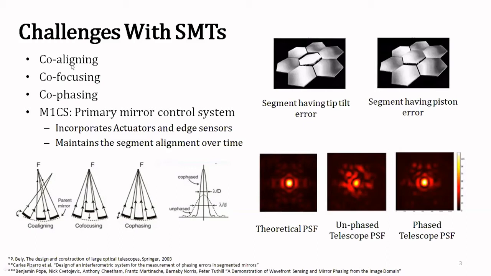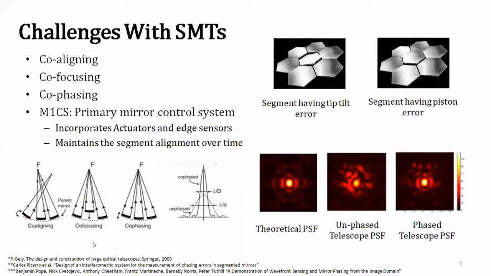So starting with co-aligning, co-aligning mainly deals with the removal of tip tilt error of the segment. If you can see here in the figure, the center segment has a tip tilt error. When co-aligning is done, it makes all the PSFs from each of the segments fall at a single point on the focal plane.